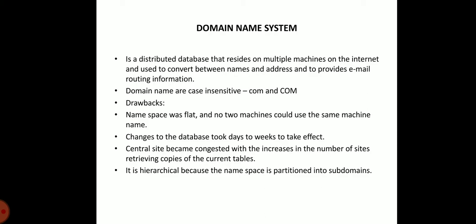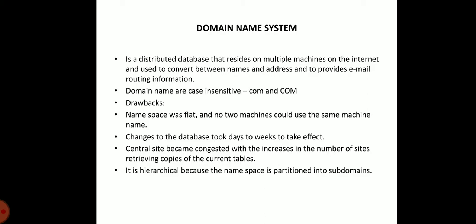The domain names are case insensitive. So, COM and com mean the same thing. The DNS protocol runs over the User Datagram Protocol and uses port 53.